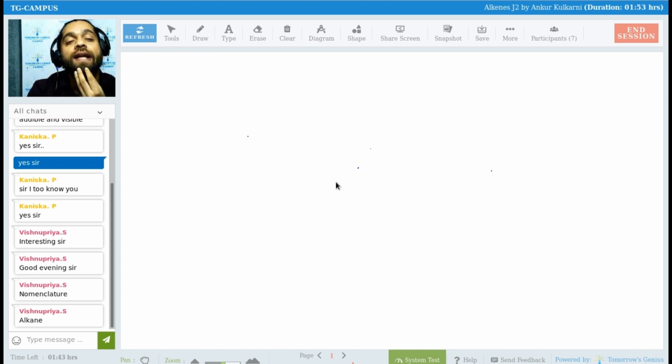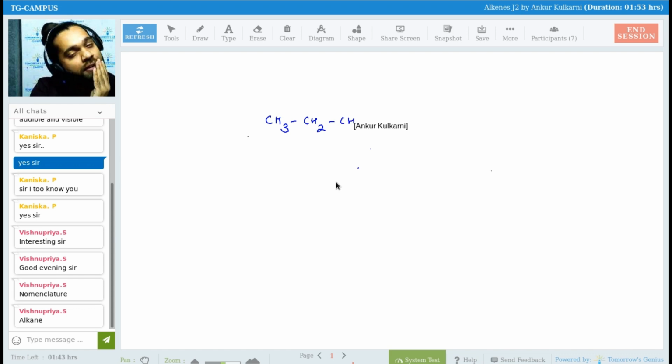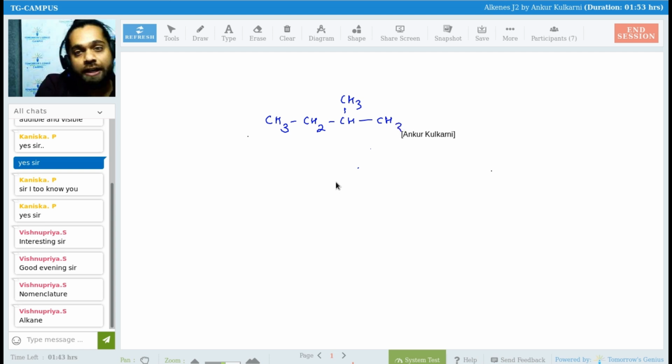Okay, few questions quickly. Suppose I have CH3, CH2, CH. Let us say I have CH3 and a CH3. Come on, quickly in the chat box. If you want, you can unmute yourself and tell me what would be the IUPAC name of this. What would be the IUPAC name of this, Mokeshwaran? Yes, Vishnu Priya, Anushika. What would be the IUPAC name for this?